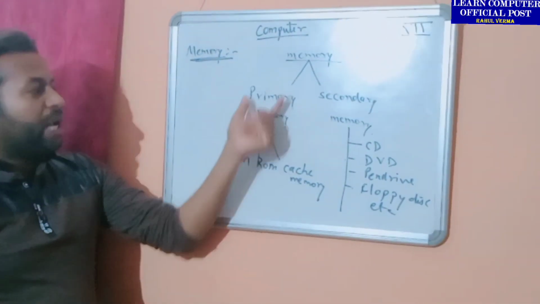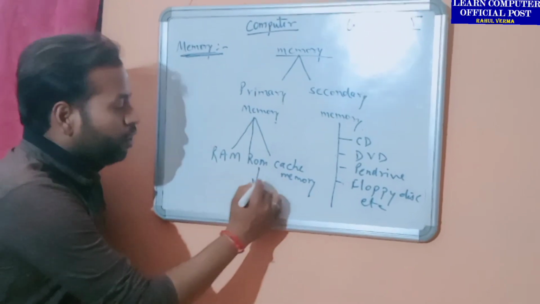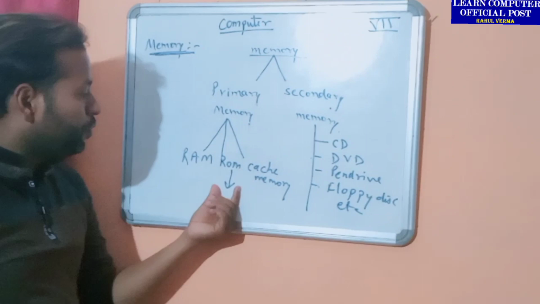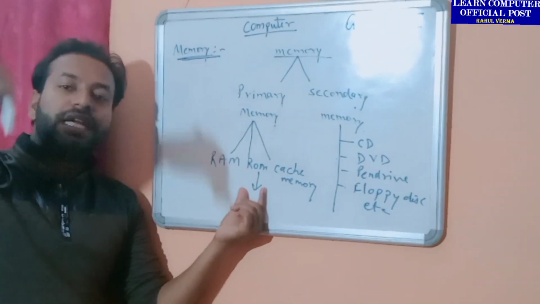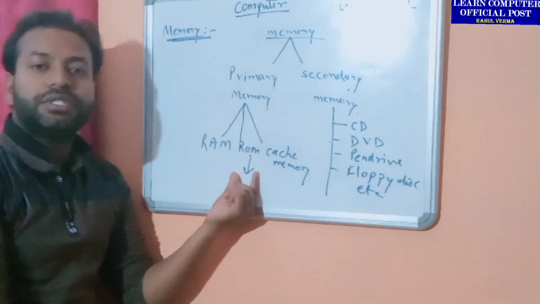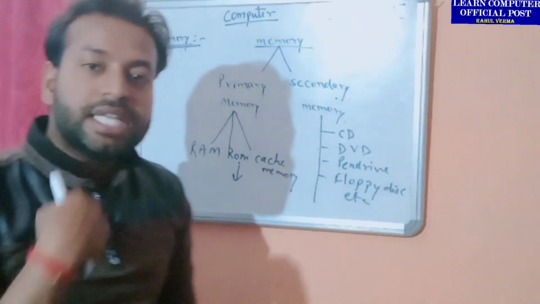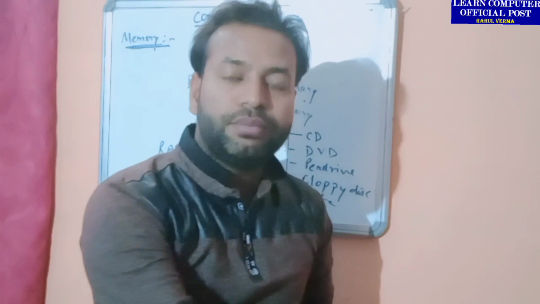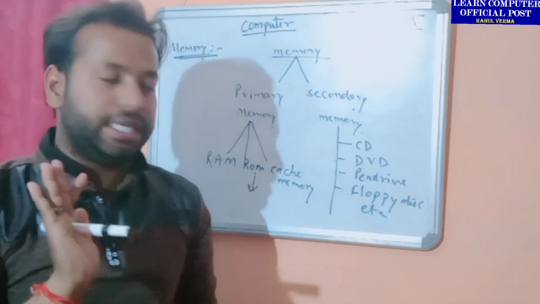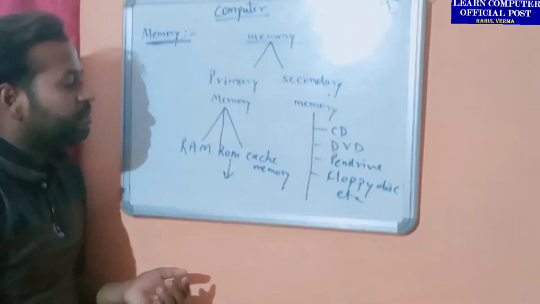ROM is a part of primary memory, but it works on the concept of secondary memory. Why is it so? Because, as I told you, ROM stores the data permanently. Once I have written something in ROM, it will remain forever until you erase it, right? Next comes cache memory.